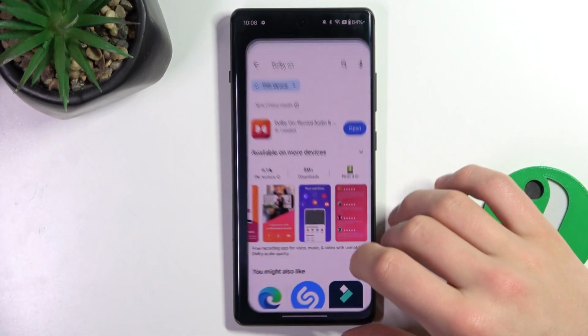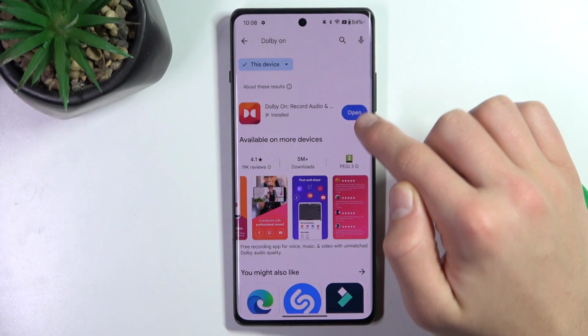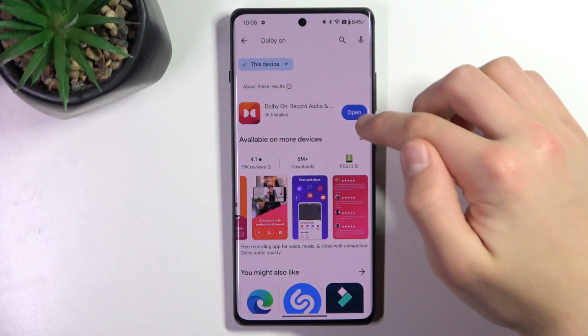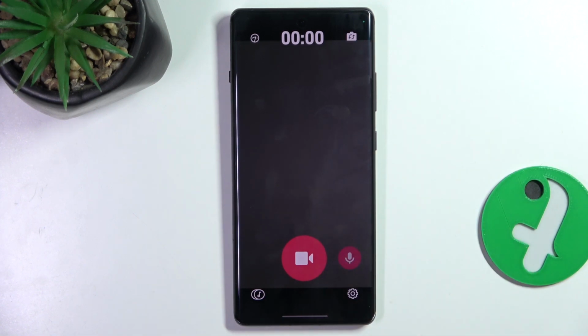Firstly, go to Play Store and download the app. It's named Dolby On. Once you have installed it successfully, just click Open. There are going to be some pop-ups, you can just skip them or log in to the account. And now if you want to record, just click Record.